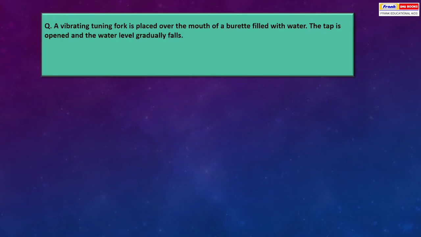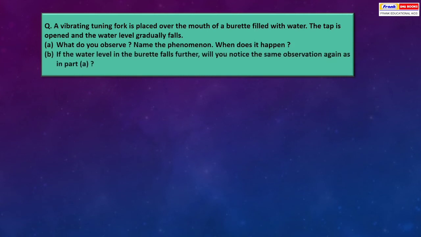Question: A vibrating tuning fork is placed over the mouth of a burette filled with water. The tap is opened and the water level gradually falls. Question A: What do you observe? Name the phenomenon. When does it happen? Question B: If the water level in the burette falls further, will you notice the same observation again as in part A?